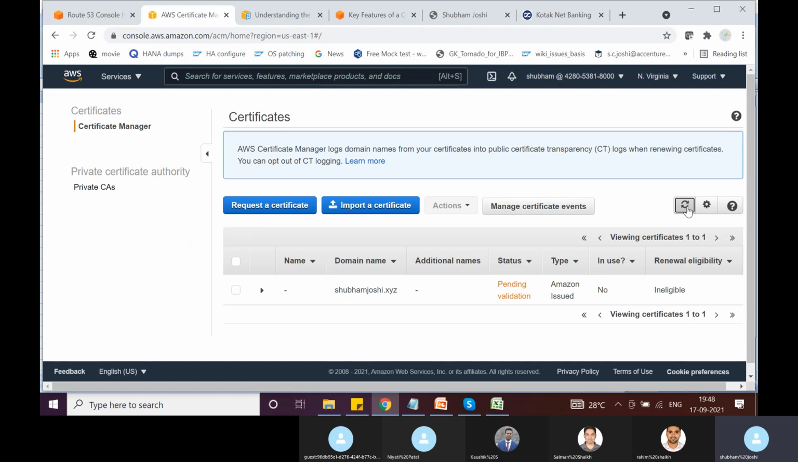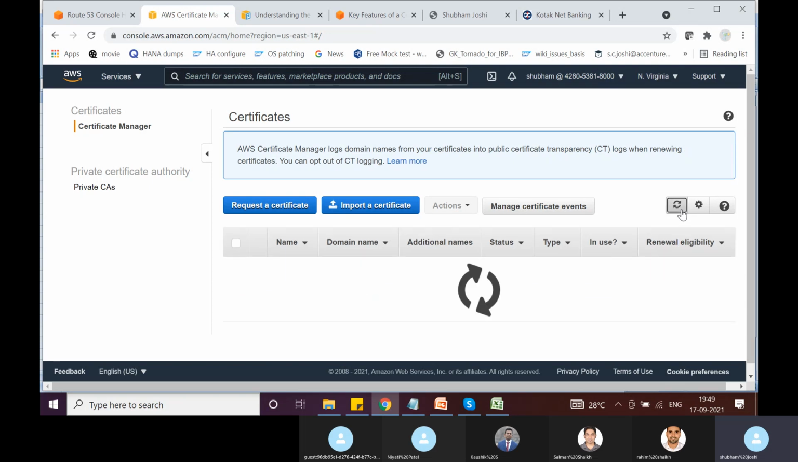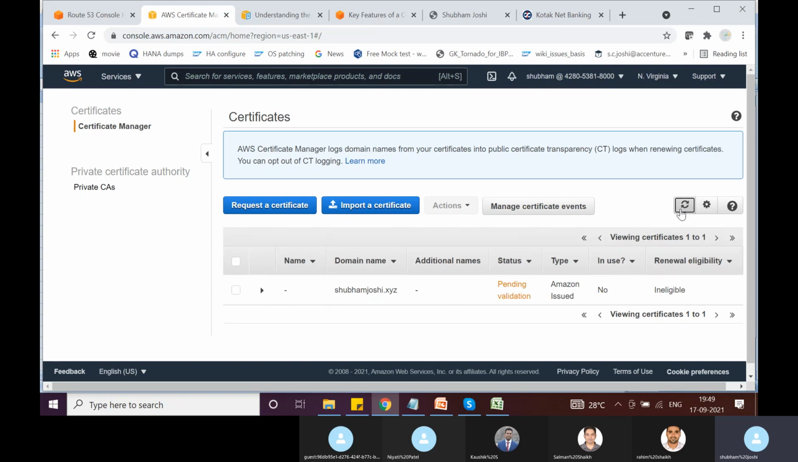And they can also auto renew your certificates if the domain is managed through Route 53. If you're not using Route 53 for managing your DNS records, then ACM cannot auto renew your certificates. As of now, we see renewal eligibility is ineligible. I think it should be able to detect that it is hosted on Route 53, so renewal eligibility should become eligible, but we'll see if that is the case or not.